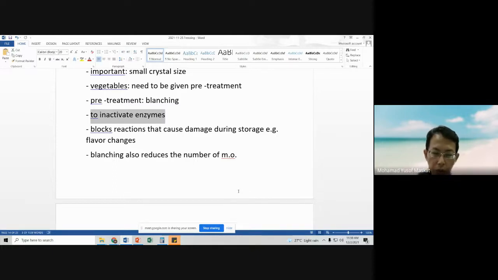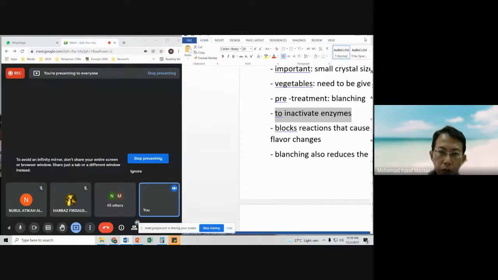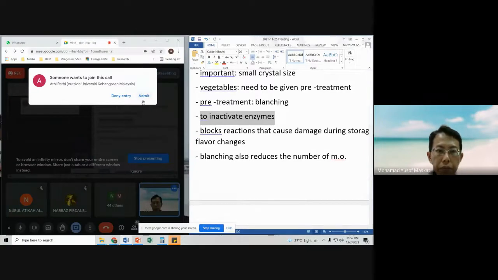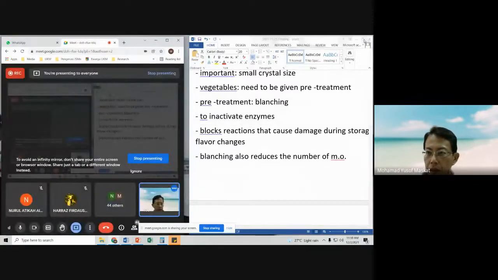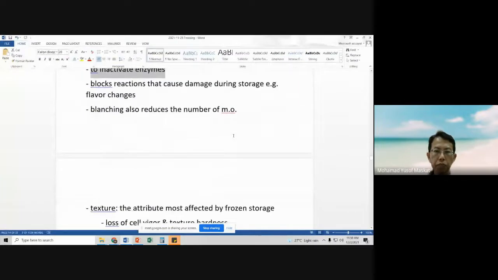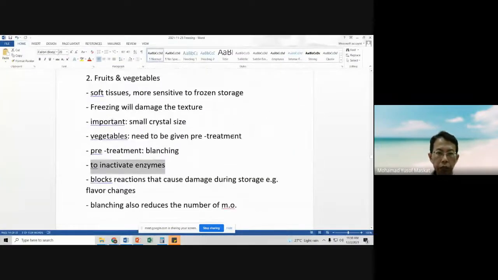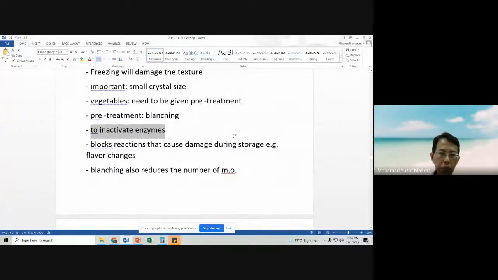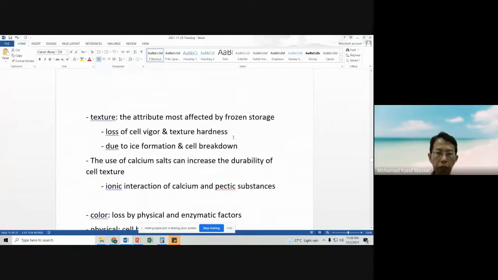So in general, we have blanching, pasteurization, and also sterilization. So there needs to be a pre-treatment, and then it has to be blanched.